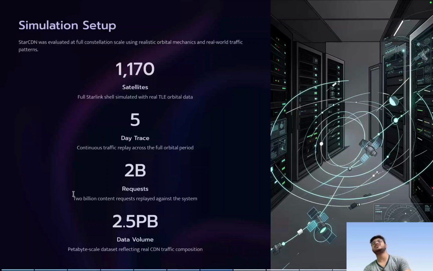And we generate this, and also it is very difficult to evaluate this kind of architecture, because the satellites are moving. So we actually generate synthetic data which are pretty close to real-life internet data, and using those we evaluate this model.